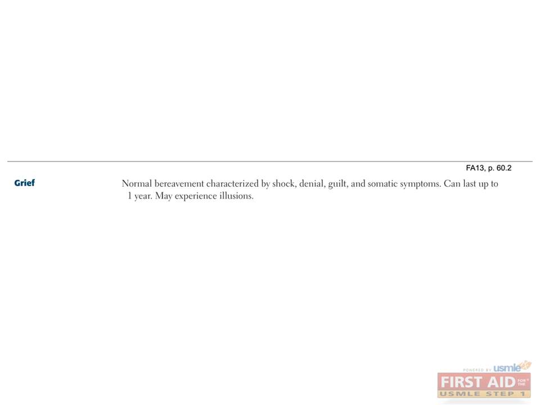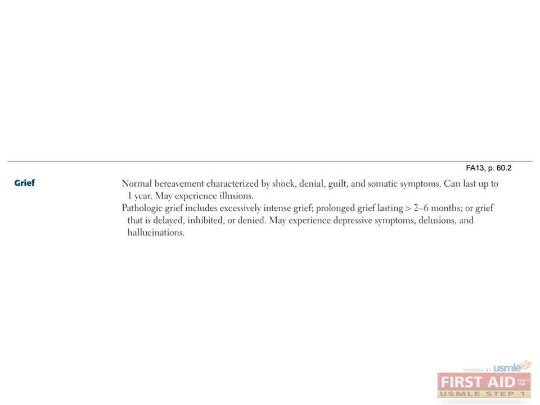Grief is defined as normal bereavement characterized by shock, denial, guilt, and somatic symptoms. Normal grief can last up to 2 months, and patients may experience illusions. Pathologic grief can be prolonged grief lasting more than 2 months, excessively intense grief, or grief that is delayed, inhibited, or denied. Patients with pathological grief may suffer from depressive symptoms, delusions, and hallucinations. Do you remember the difference between illusions and hallucinations from the psych lectures? That's right. Illusions are misinterpretations of real stimuli, whereas hallucinations are perceptions of non-existent stimuli.